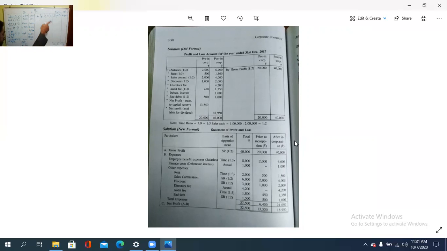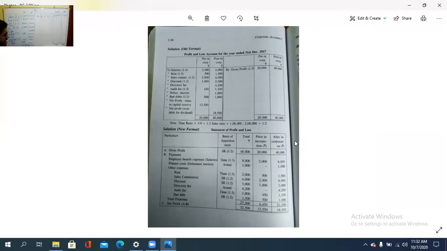Okay. Then here, what is that? 40,000. So 7,500 plus 2,000, 9,500 plus 4,000, 13,500. Then 13,500. Like the same, 40,000 minus all these. How much is it? 18,950 is coming. That is profit after what? Incorporation. That is the net profit, the actual profit. So 40,000.